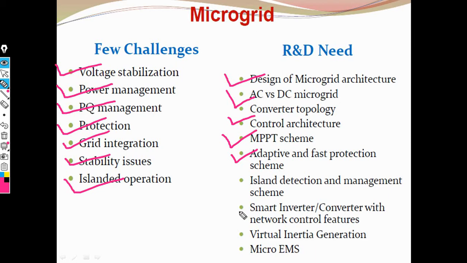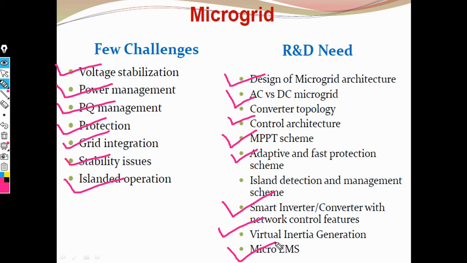Inverter means DC to AC converter, and converter means AC to DC and DC to AC converter, with network control features. Then we need virtual inertia generation, and the last point is the microgrid energy management system. These are the important needs in R&D.